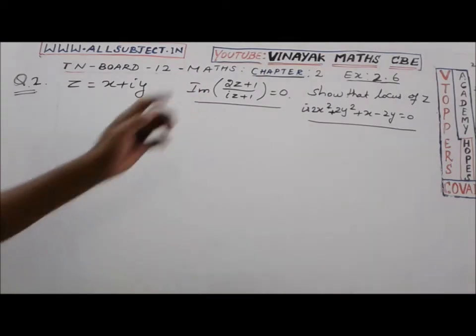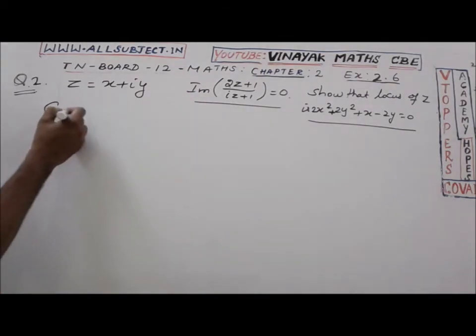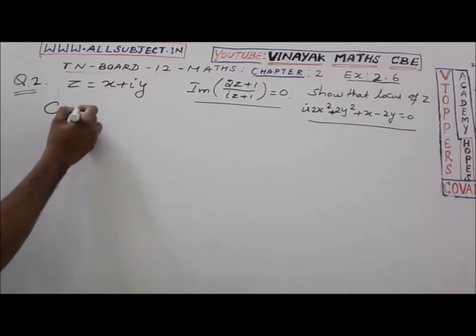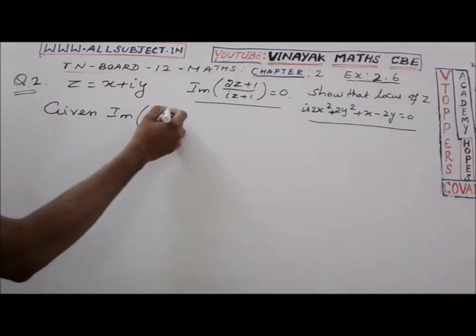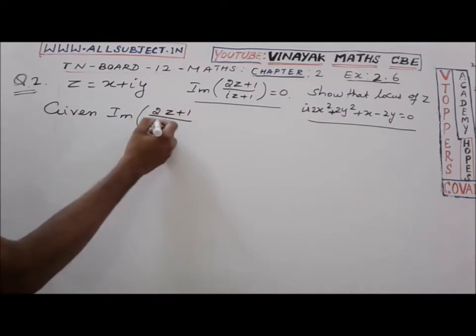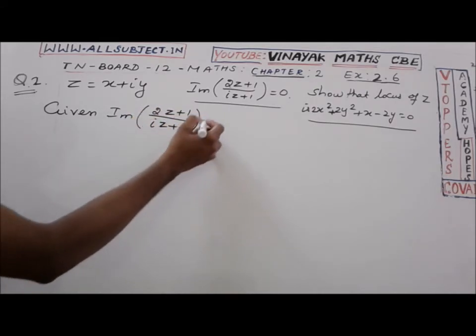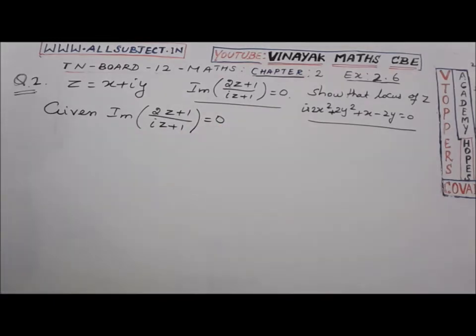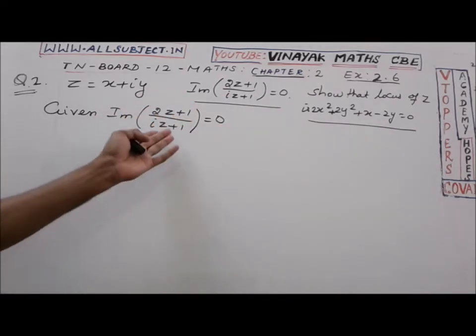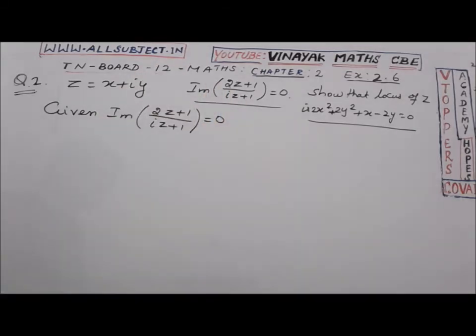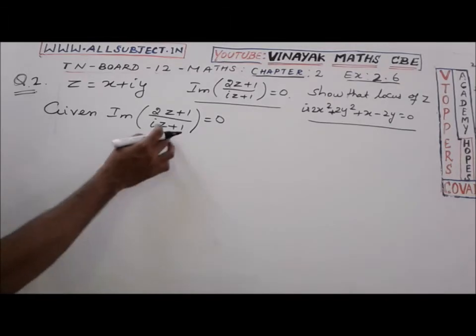The given condition is z equal to x plus iy and imaginary part of (2z plus 1) by (iz plus 1) equals 0. So first of all, find (2z plus 1) by (iz plus 1), and then pick out the imaginary part from this and equate it to 0.